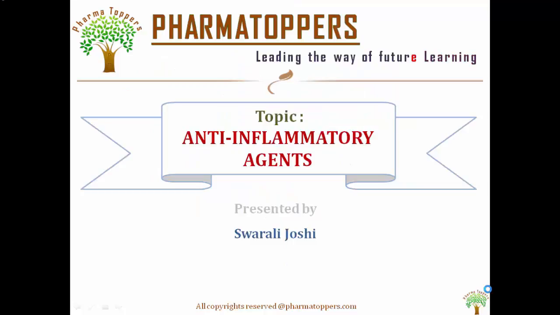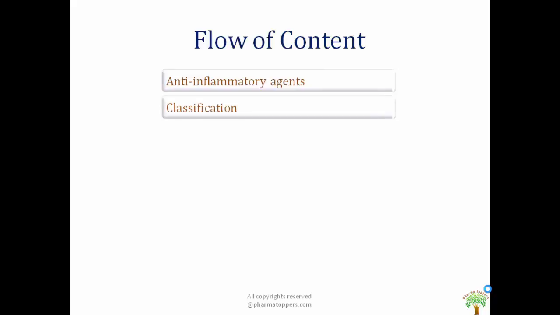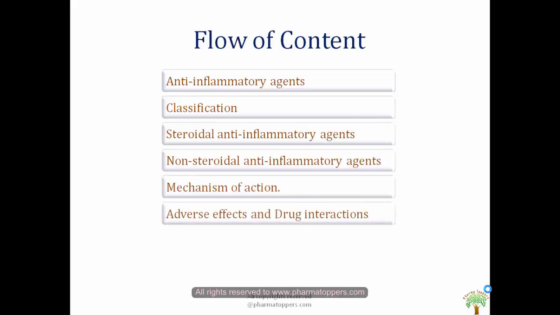Hi friends, today we are dealing with another topic of anti-inflammatory agents. This is related to our previous discussion on inflammation. So to begin with, we have what are anti-inflammatory agents, their classification. Now the classification depends on two types, that is the structure-based classification and the mechanism-based classification. So we have steroidal anti-inflammatory agents, non-steroidal anti-inflammatory agents, their mechanism of action, then the adverse effects and some drug interactions, and finally a list of marketed formulations.